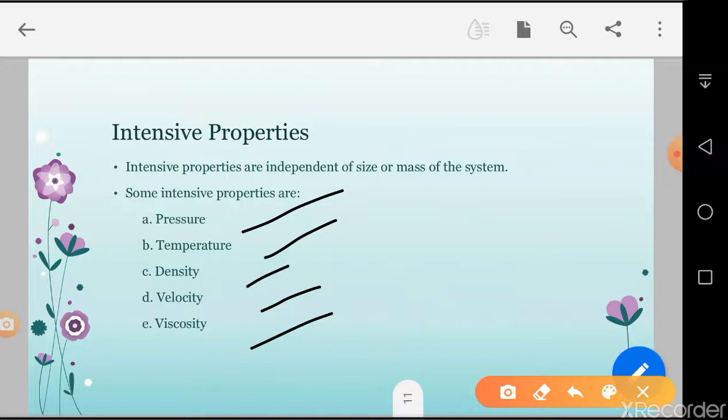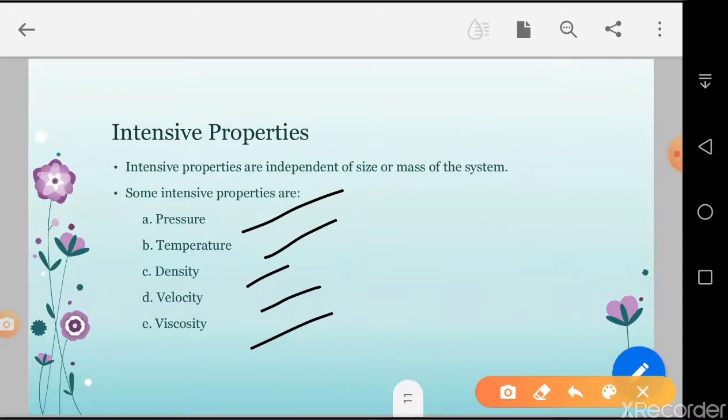These properties are measured with the help of instruments. They can be easily measured. These are very important properties. Okay. And specific properties are also called intensive properties.